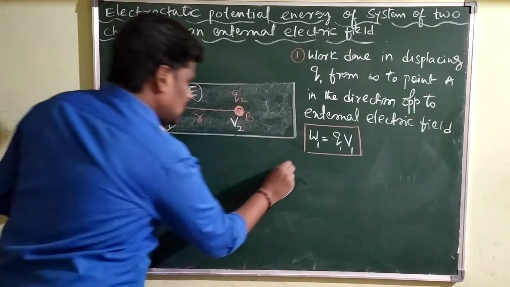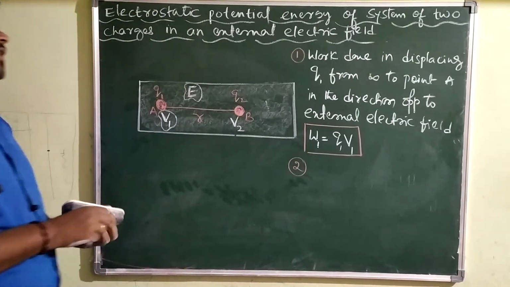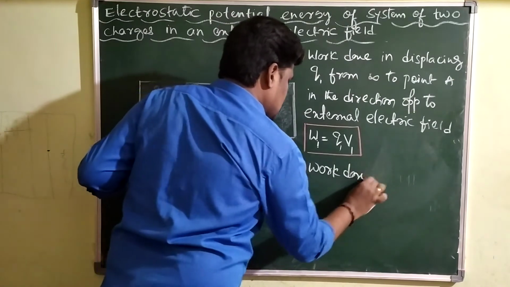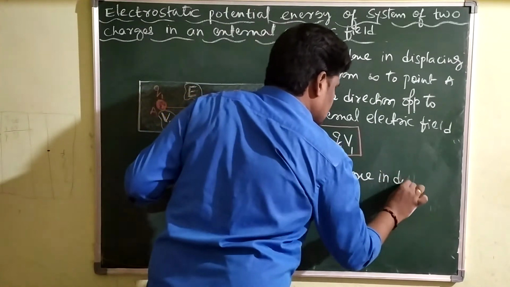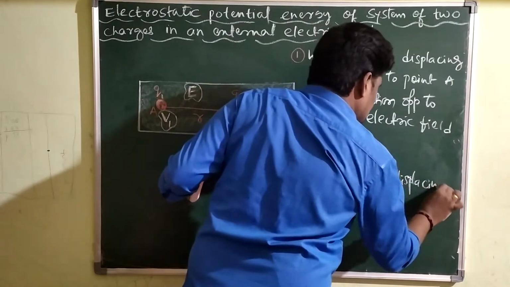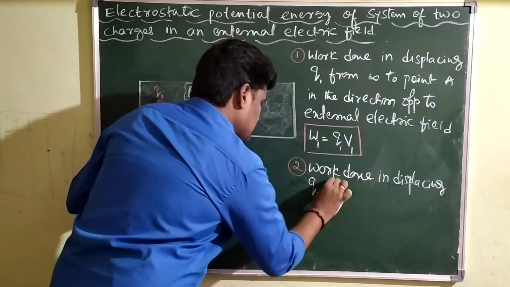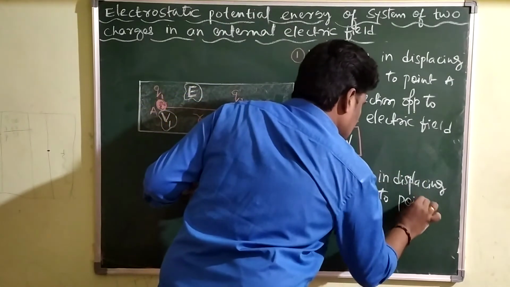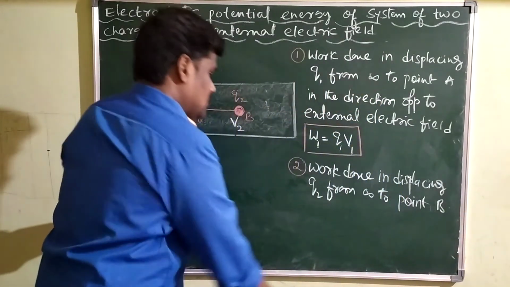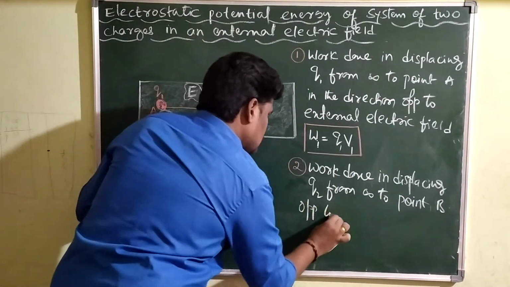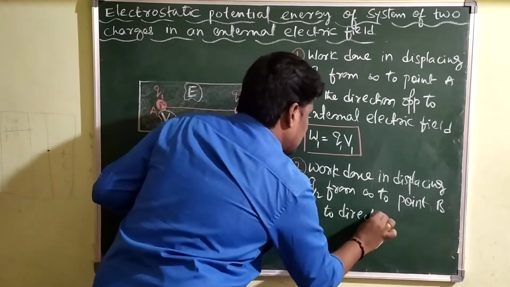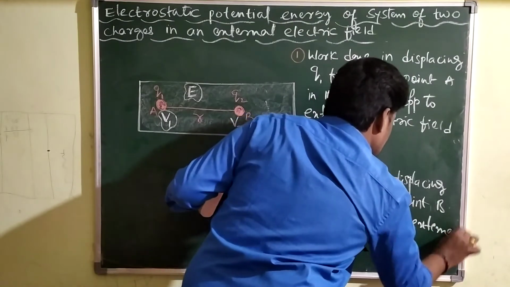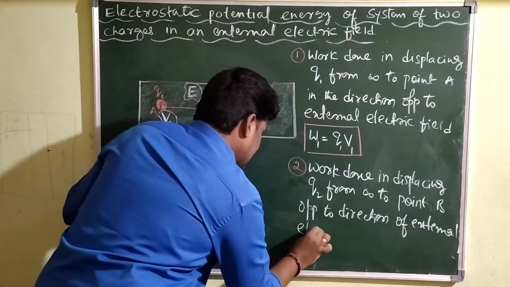Second step. What is the second step of the calculation? Concentrate here. Work done in displacing Q2 from infinity to point B, opposite to the direction of external electric field.